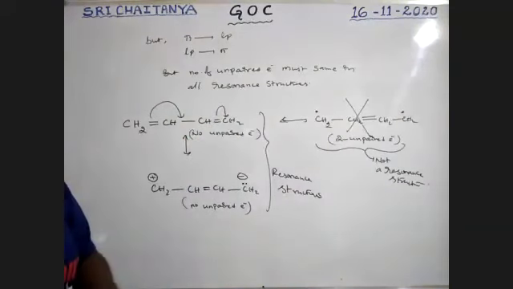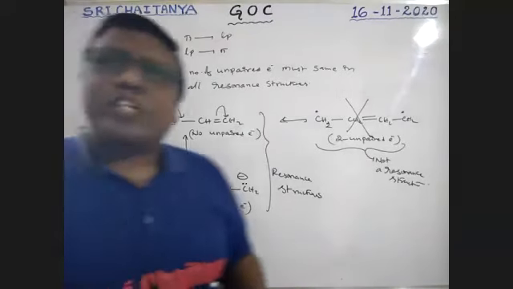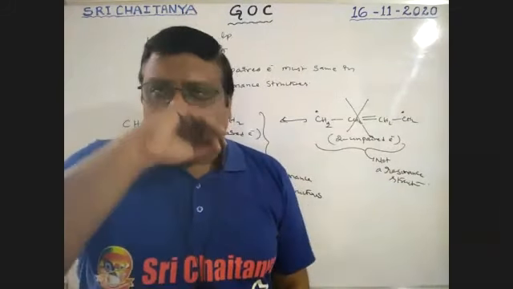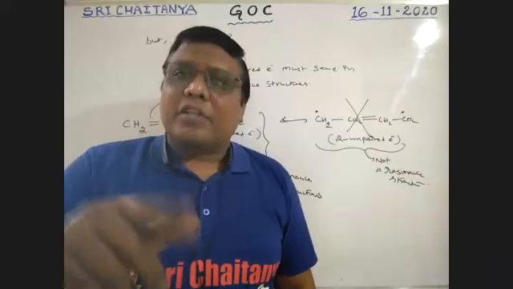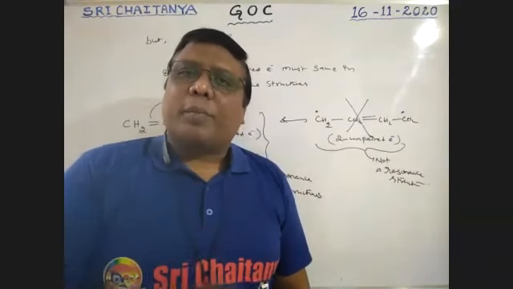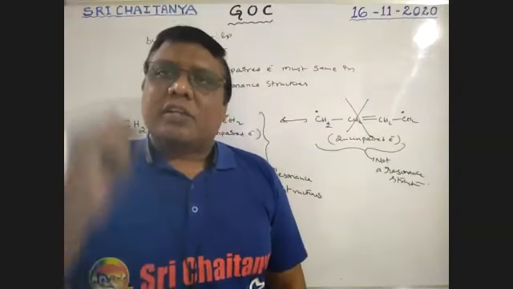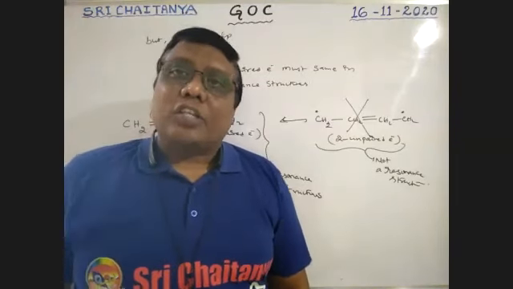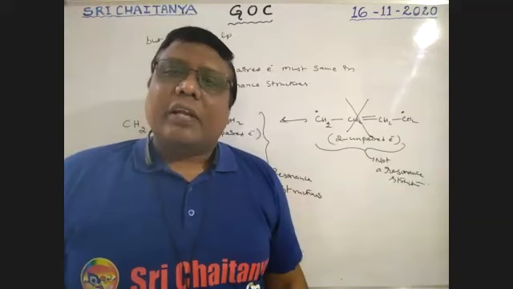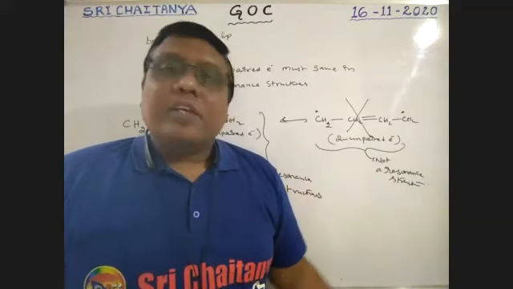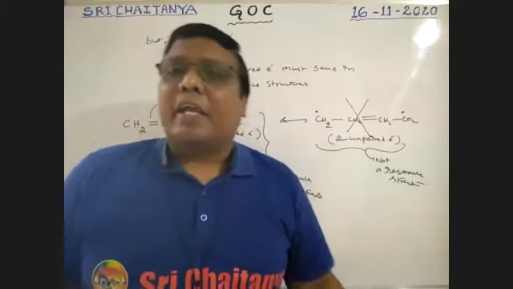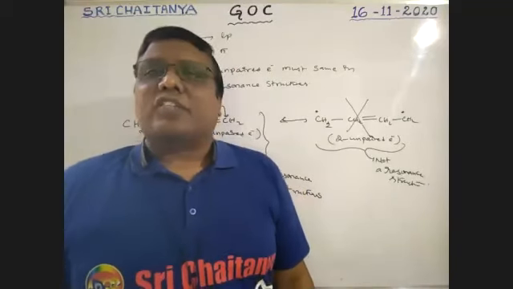That is what I told here. So sigma bonds stay, pi bonds change to lone pairs, or lone pairs change to pi bonds. That is accepted. But if unpaired electrons are there, an equal number of unpaired electrons must be maintained. So that is the minimum criteria, boys. That is compulsory for resonance.